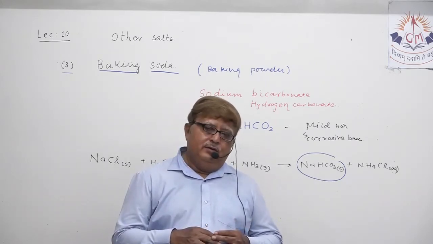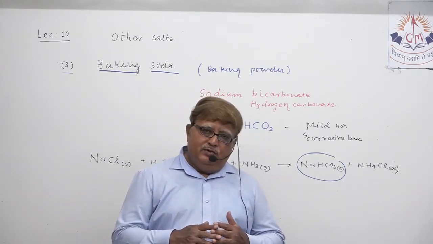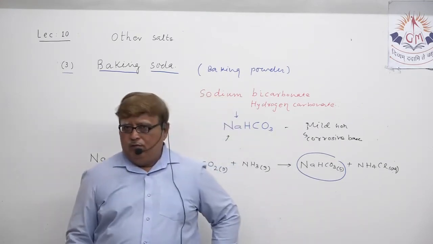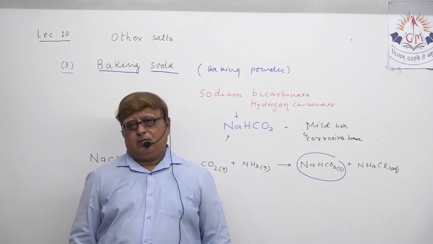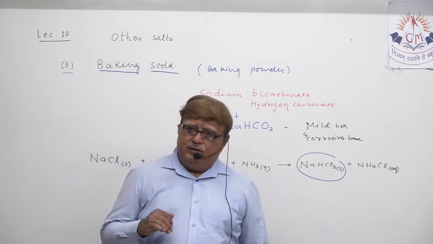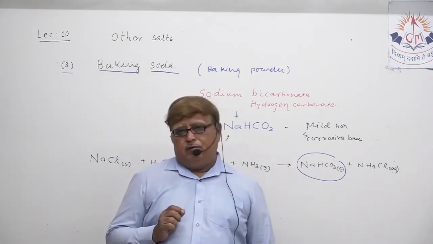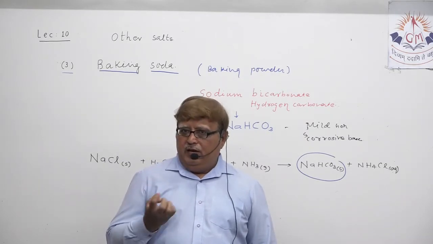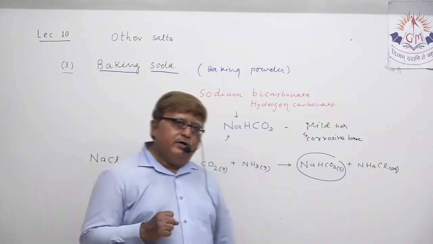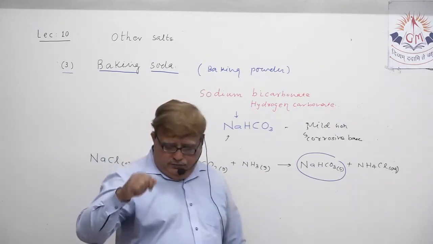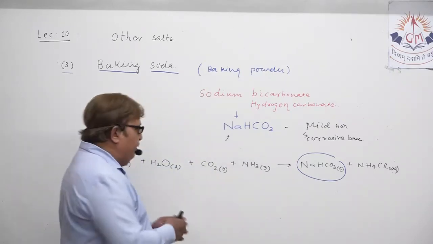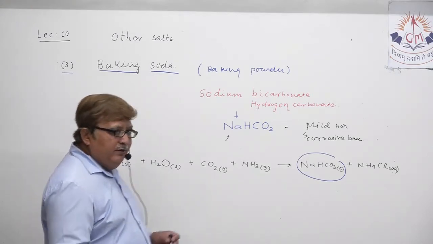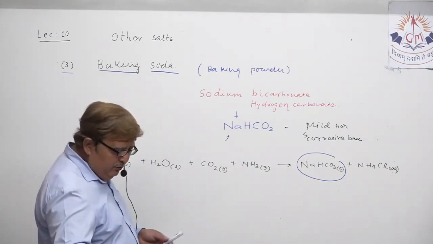In that, while preparing that mixture, some baking powder is always added to it. And because that baking powder is added, what happens when you cook it, when you bake them? What happens to the baking powder during this reaction? Just try to understand.